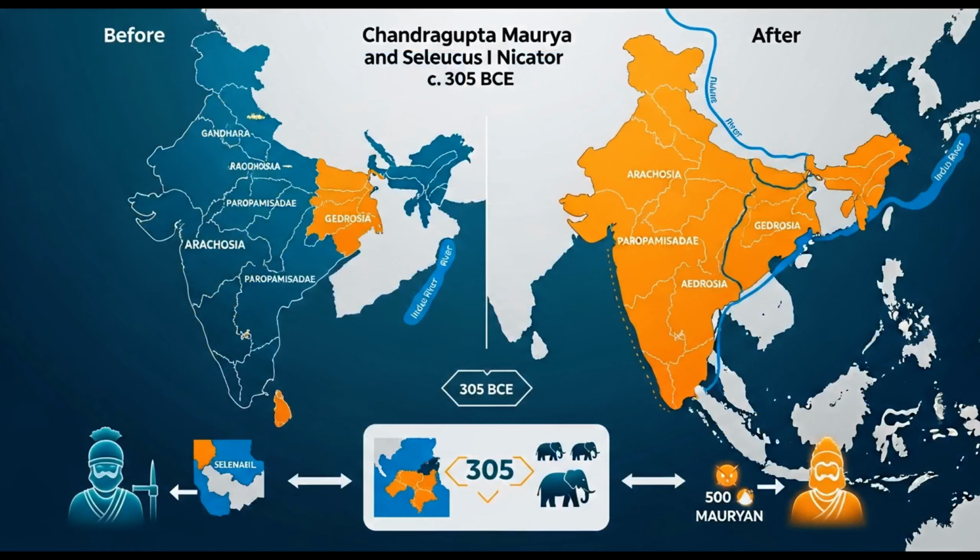This expanded Mauryan control significantly west of the Indus River. Chandragupta Maurya, in turn, gifted 500 war elephants to Seleucus. This exchange secured the Mauryan Empire's western frontiers. The treaty solidified the empire's position as a dominant power.